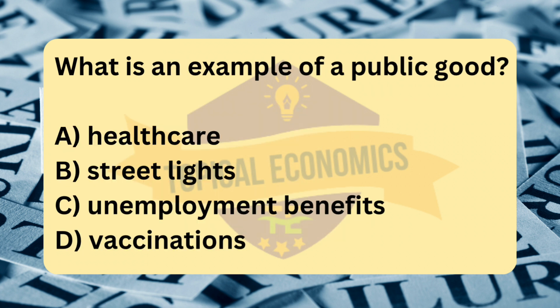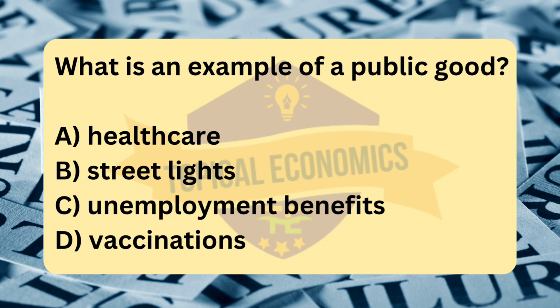Moving to question number 2. What is an example of a public good? A. Healthcare. B. Street lights. C. Unemployment benefits. D. Vaccinations. Reference, 2021 October-November version 3. The correct answer for this question is option B. Street lights. Street lights are a public good because they are non-excludable and non-rival.